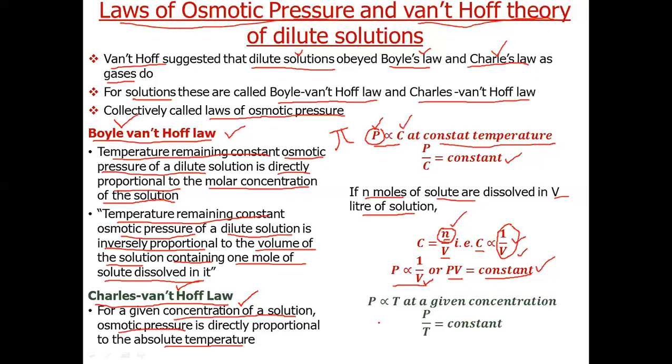So mathematically we can write osmotic pressure is directly proportional to the absolute temperature at a given concentration. If we want to see the effect of temperature, we have to keep the concentration constant. If we want to see the effect of concentration, we have to keep the temperature constant. Why? Because osmotic pressure depends both on concentration as well as temperature. We will see this in the next slide. Alternatively, we can write P divided by T is constant, which is Charles' law, or more precisely for solutions, the Charles-Van 't Hoff law.